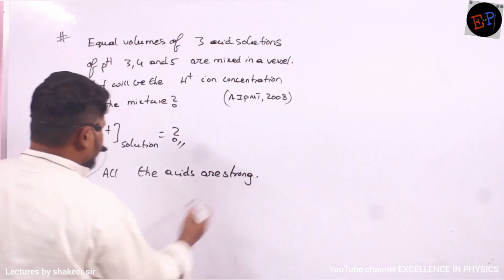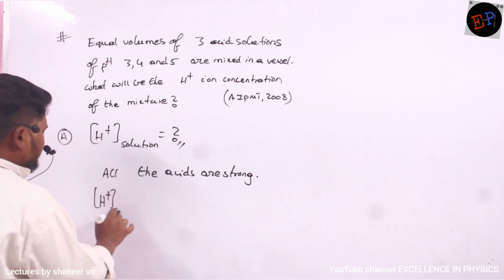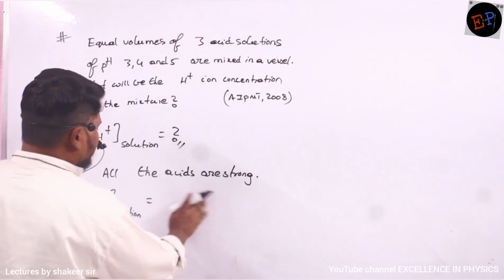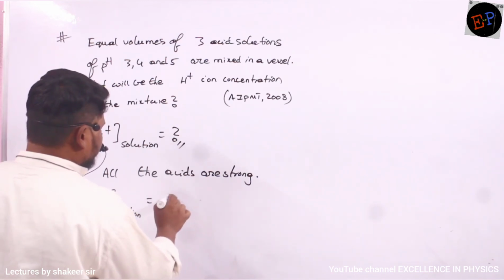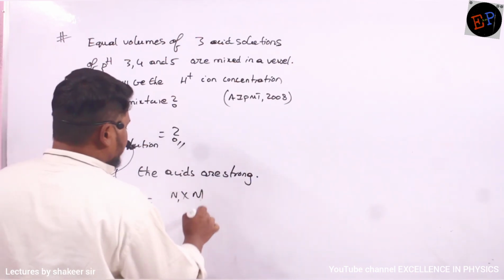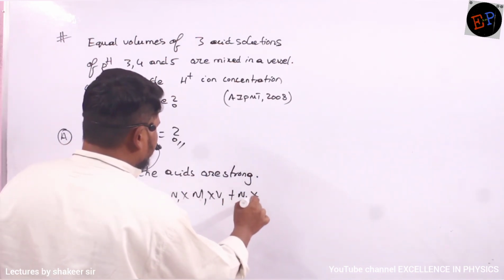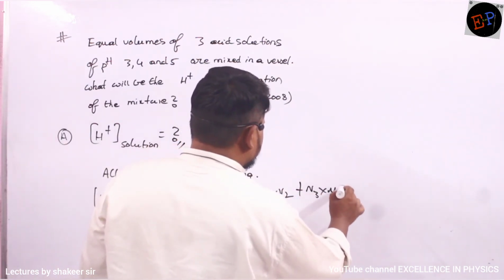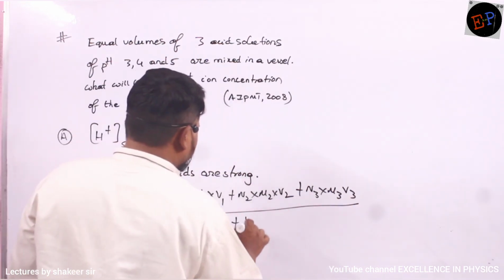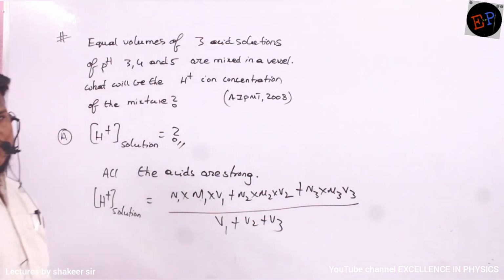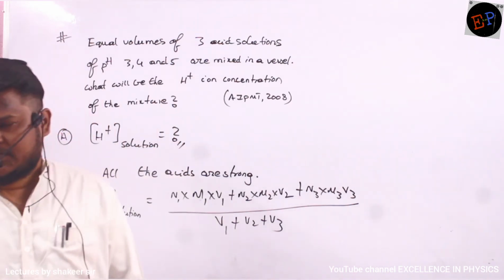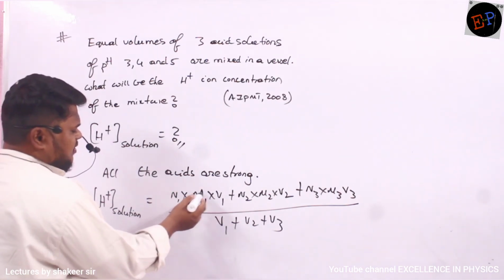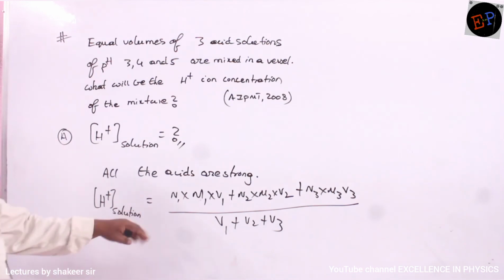Then how can I calculate the H plus ion concentration of a solution? Already we have a formula. N1 multiplied by capital M1 into V1 plus N2 multiplied by capital M2 into V2 plus N3 multiplied by capital M3 into V3, divided by V1 plus V2 plus V3. Previously we studied this for a mixture of 2 acids, but here 3 acids are given. Now this molarity and volume, that we will study later.